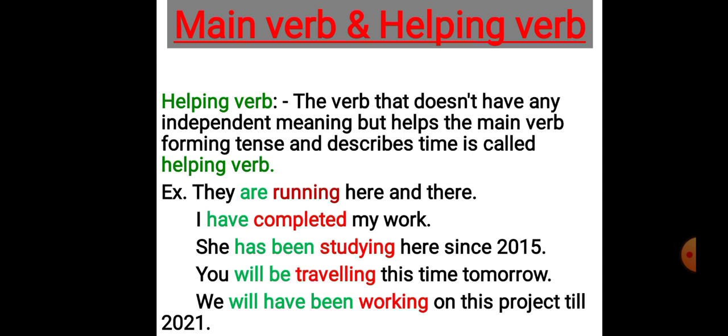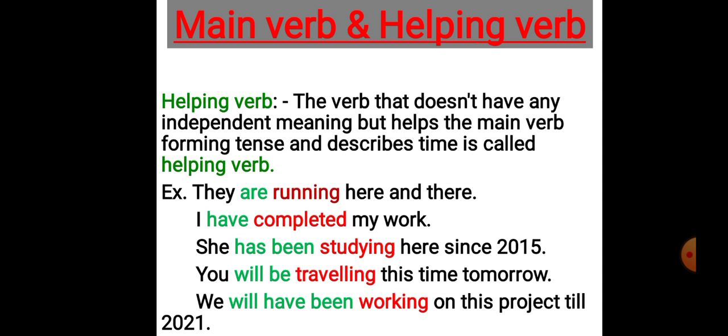There is a very simple way of identifying main verb and helping verb. If there is only one verb in a sentence, that will always be a main verb. And if there are two verbs in a sentence or more than two verbs, you need to find out the main verb first so that you can find out the action verb.